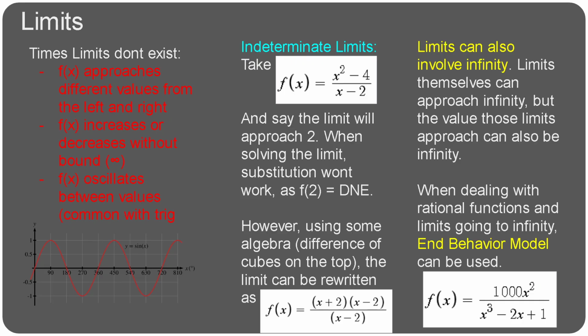When you get further and further out into infinity, you're going to start to see that the only term that really matters is this x cubed on the bottom. Because the bigger the numbers you plug in, the bigger this bottom is going to grow. And the top won't really be able to compete with just how big x cubed will eventually become. So with end-behavior model, you would say that this limit would approach 0 because you're eventually dividing by such a humongous number.